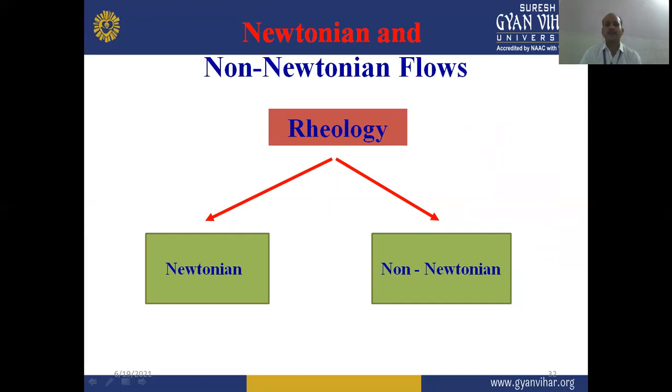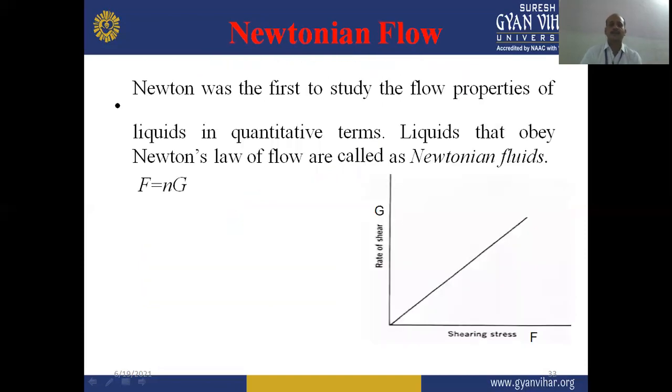And non-Newtonian liquids are the liquids which do not obey Newton's law of flow. Although non-Newtonian liquid is a very broad topic, we will discuss it in our next lecture. But for introduction, as we already discussed, Newton was the first to study flow properties of liquid in quantitative terms.